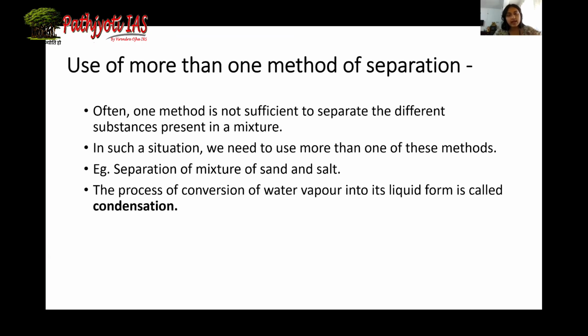Now, the condenser has a surface which is very cold. Once this vapor passes through the condenser, the vapor comes in contact with the surface of the condenser. The vapor cools down and converts back into liquid. And this liquid is collected in another vessel. Now, the liquid that we get by condensation, by performing distillation, is called distilled water. Distilled water is free of any impurities, it is free of salt, and it can be used for drinking.